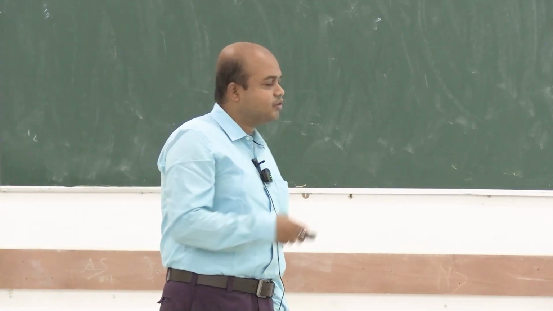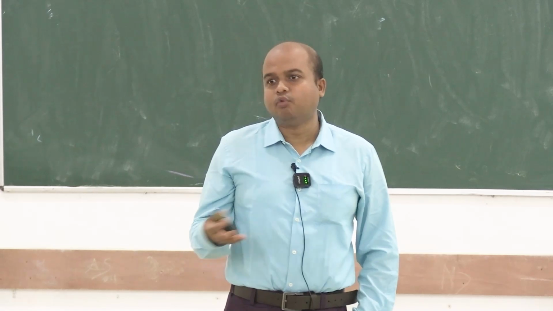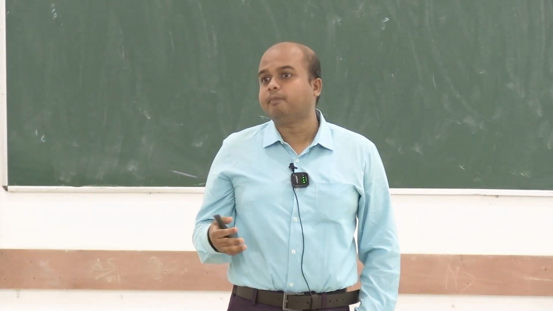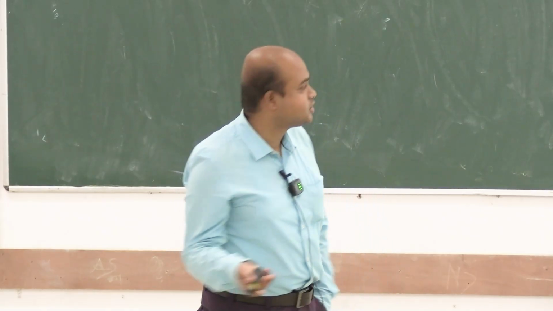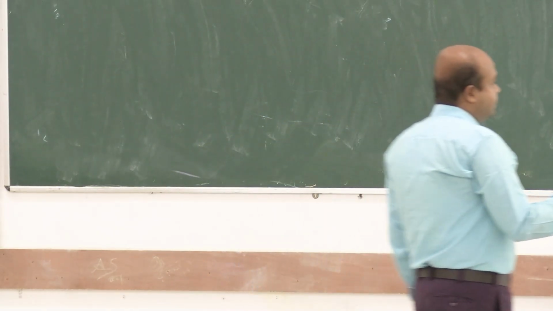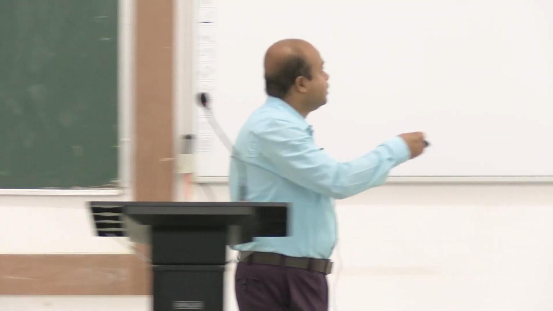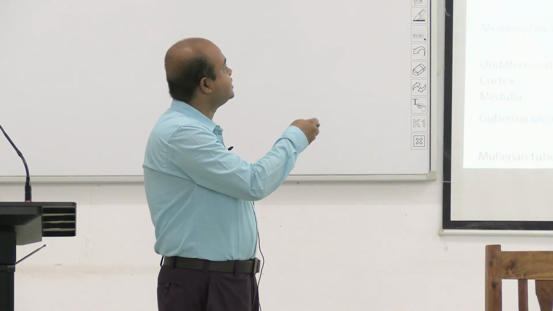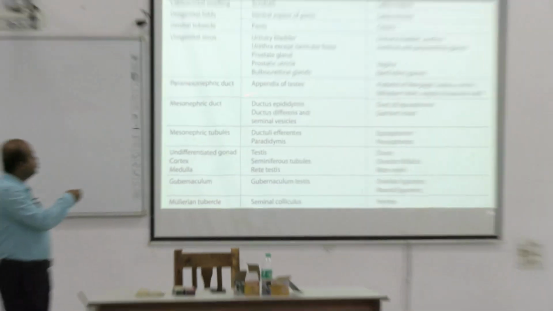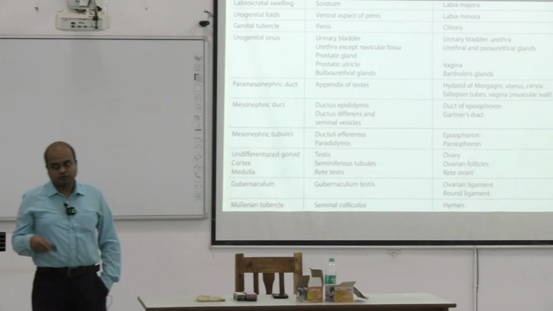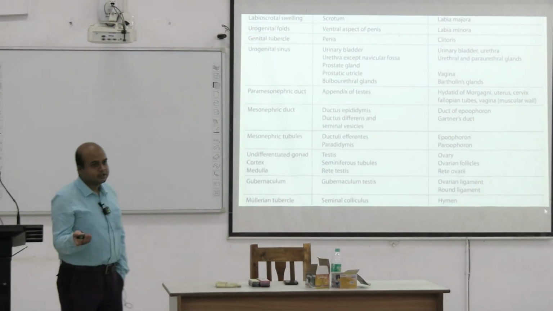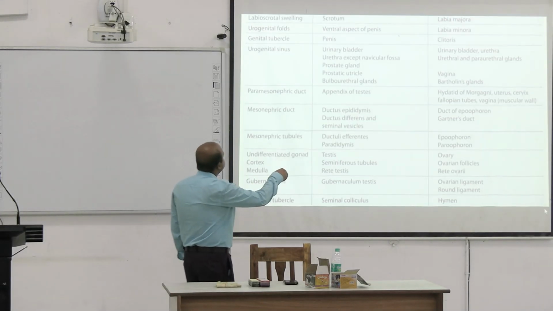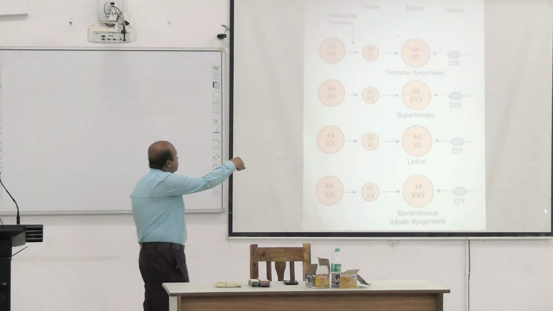In the female, the ovarian ligament and the round ligament are formed from something called the gubernaculum, and in the male it forms a small structure called the gubernaculum testis. These urogenital structures are formed from the urogenital sinus. In the female, it also forms the vagina. These are more embryology, which you will get in embryological discussions.